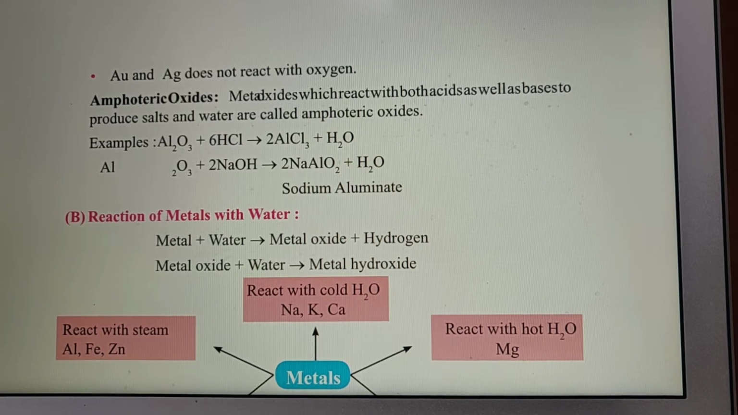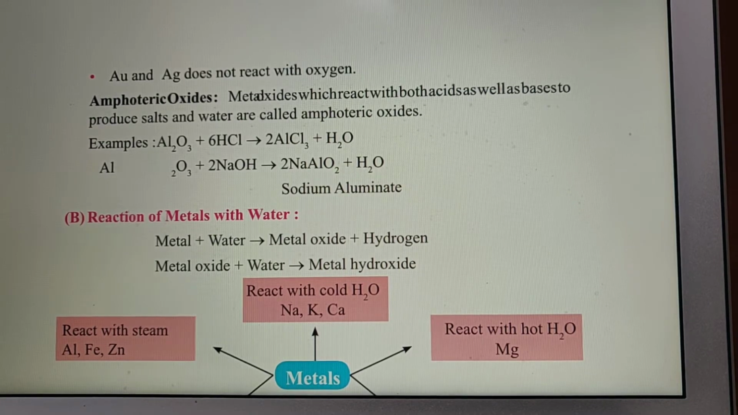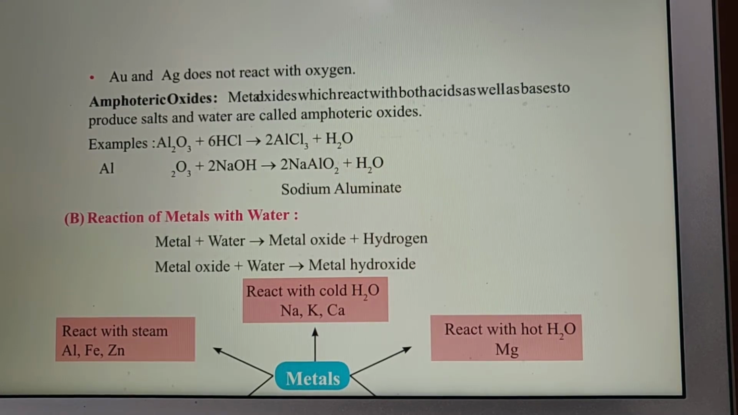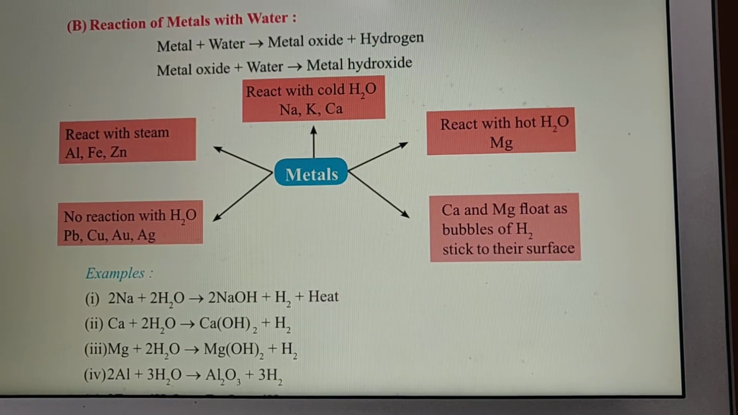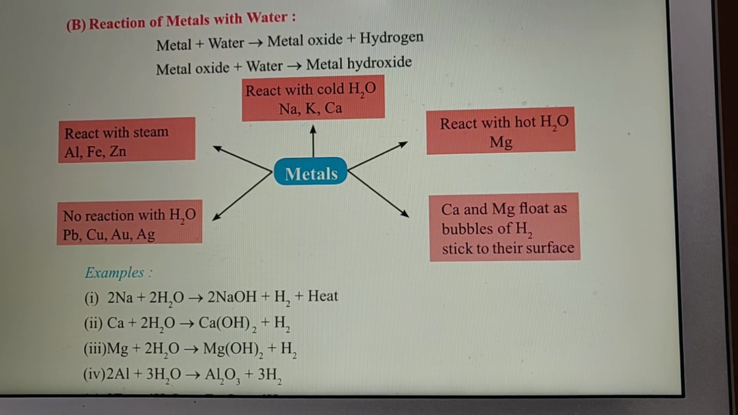Reaction of metals with water. Metals with water give metal oxide and hydrogen. Metal oxides with water also give metal hydroxide. So we can see the properties in a tabular form. Here the metals that react with cold water are sodium, potassium and calcium. Only these three can combine with the cold water.